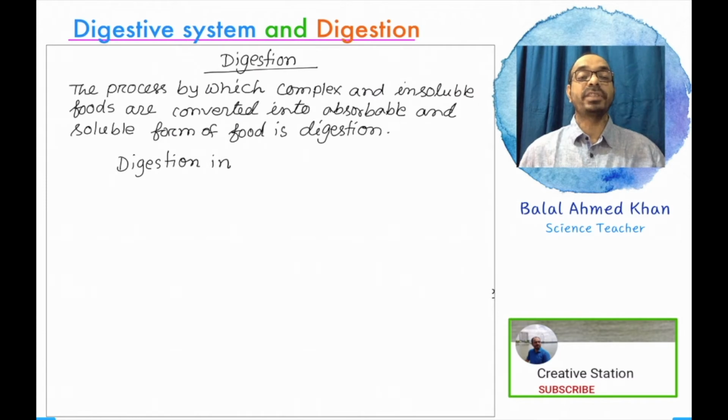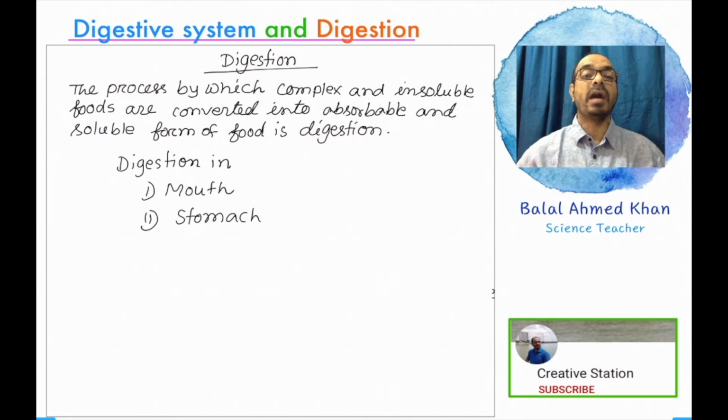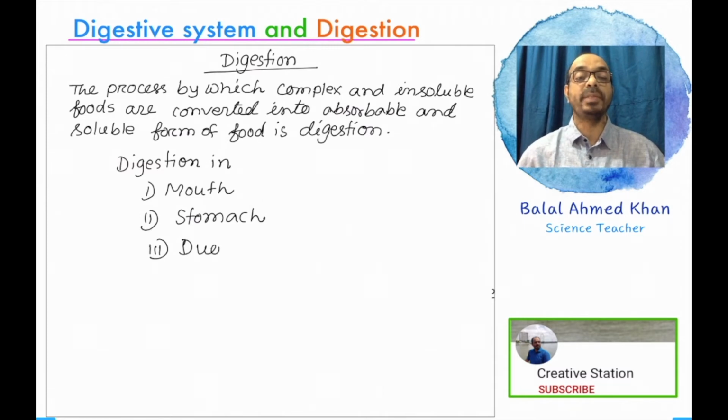The digestion process is accomplished in three main parts: digestion in the mouth, digestion in the stomach, and digestion in the duodenum. These are the three digestive parts of our body. All the digestion takes place in the mouth, stomach and duodenum. The duodenum is the first part of the small intestine.